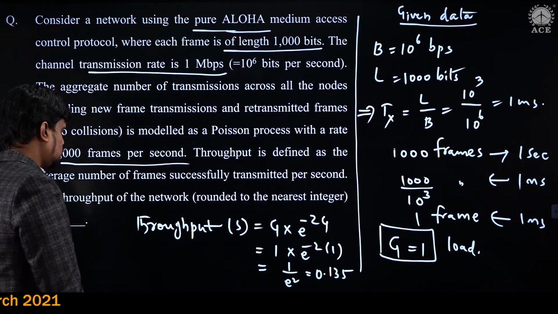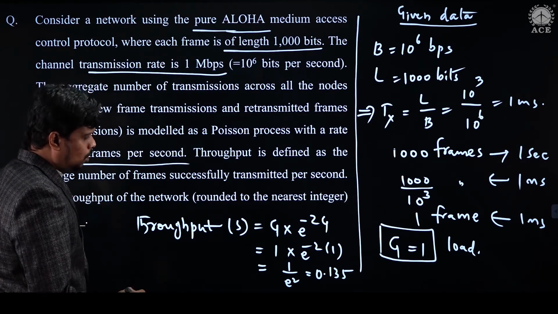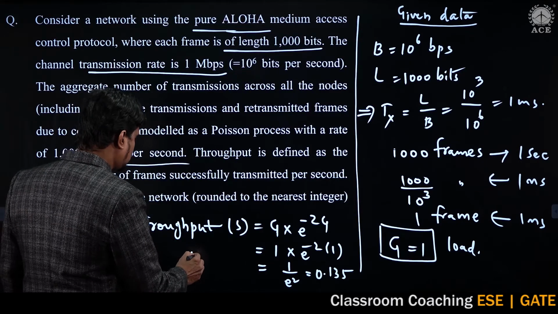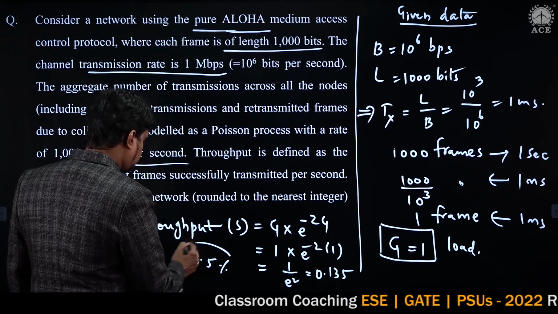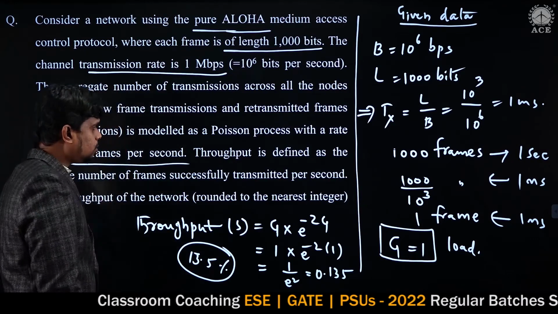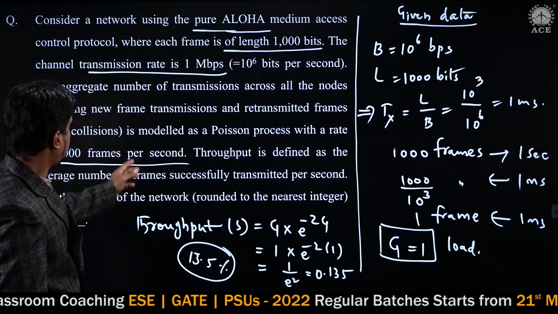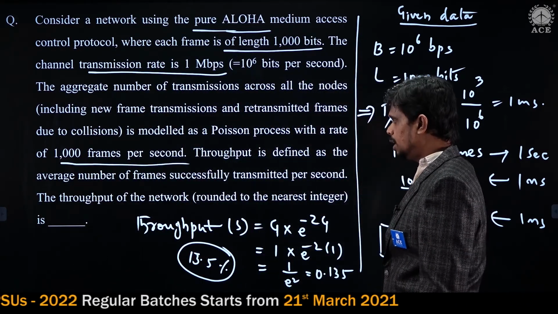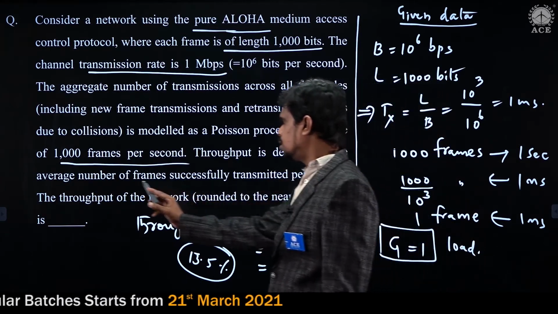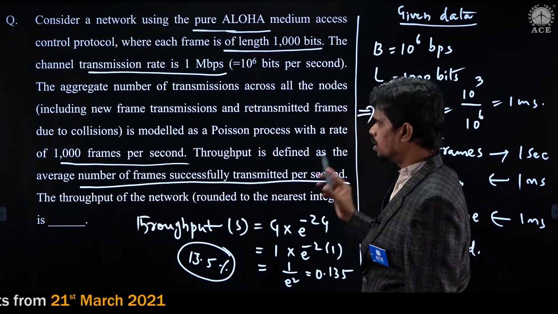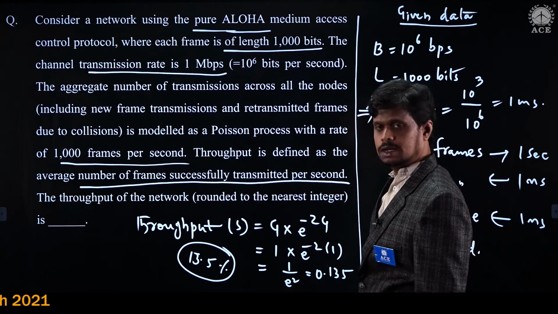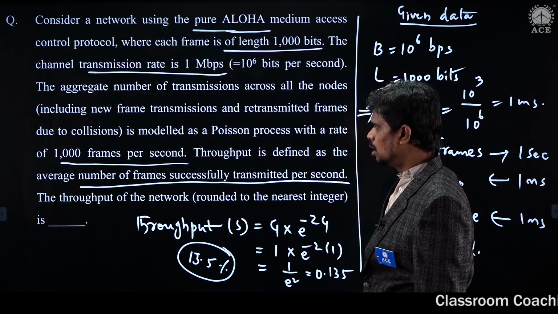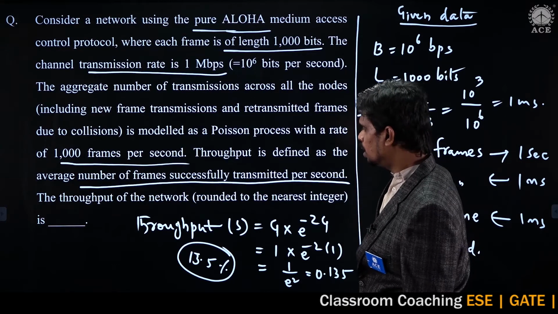Okay, so what is the meaning of this particular 0.135? You can say that this is 13.5% of efficiency. But the system is generating 1000 frames per second. And what is the throughput here? The average number of frames successfully transmitted per second. So with this efficiency of 13.5%, out of 1000 frames, how many can be successfully transferred?